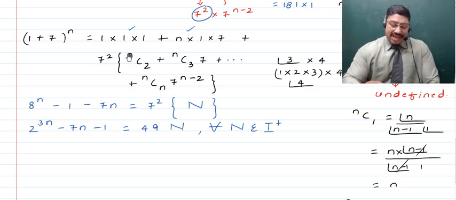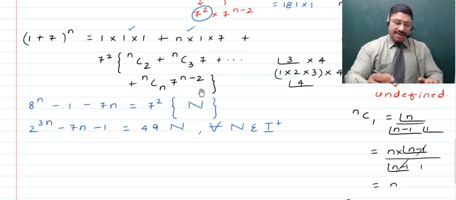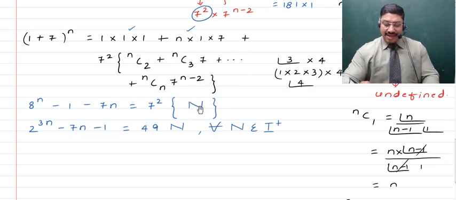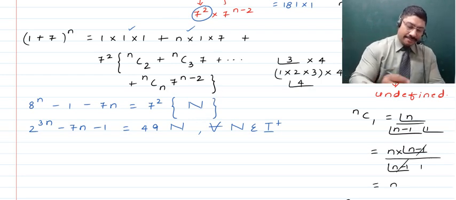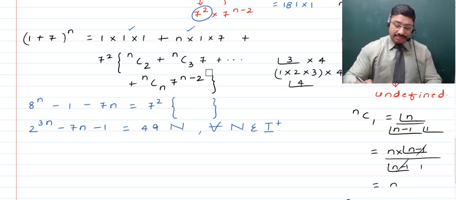Now that is because each of the binomial coefficients will always come to be from the set of natural numbers, and when they are multiplied with natural numbers, again the products will be natural numbers, and when natural numbers are added, that also gives you a natural number, and as such we can say that this number, which the sum of all of these numbers comes to, is actually a natural number, right? And for that matter, we can just change this a little. In place of writing this to be capital N, we can take it to be, say, some other number. Let's take it to be m, because capital N actually represents the set of natural numbers, right?